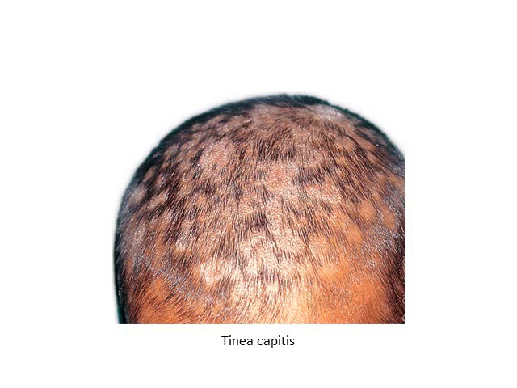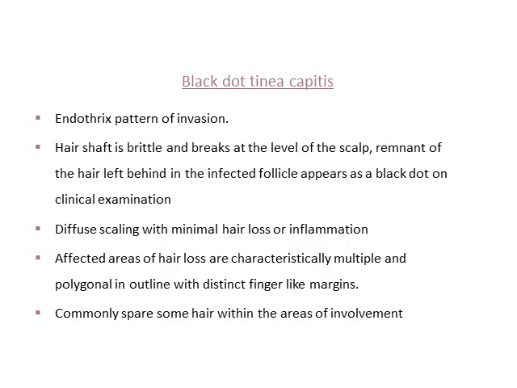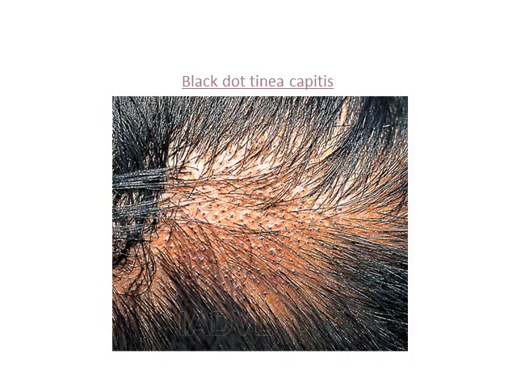There may be multiple spots of alopecia. When you see closely, there may be black dots or sometimes just a patch. So we call it black dot tinea capitis, where the hair shaft is involved with the invasion of dermatophytes. And when you take a KOH from the hair follicle, you can see the hyphae. This is another picture of tinea capitis with black dots and area of alopecia.